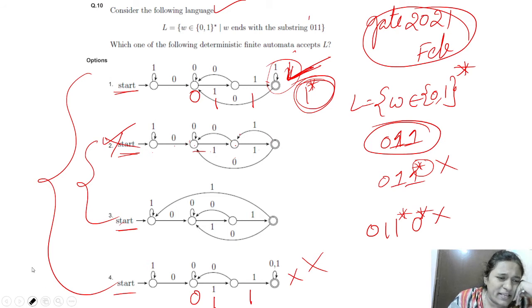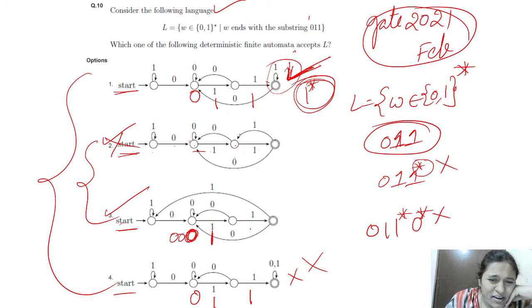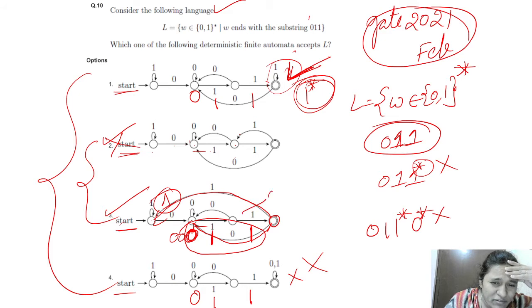Okay, next we will see the next option. In this third option, here we accept 0, any number of zeros, meaning the last is 0, then 1, and here also 1. In the final state, if any 0 is coming, we send it to the 0 star state, and if any 1 is coming, we send it to the initial state. Here also we send to the initial state. That means this is accepting, for example, 1 0 0 1 1, right?